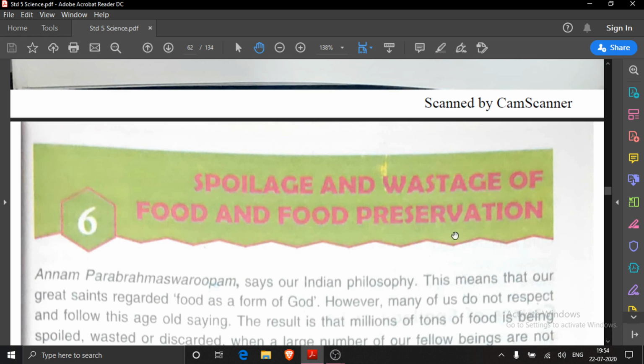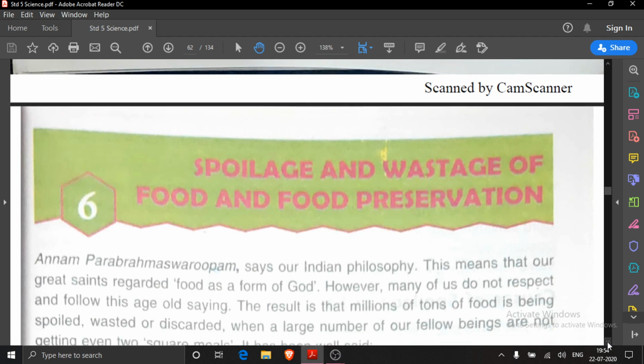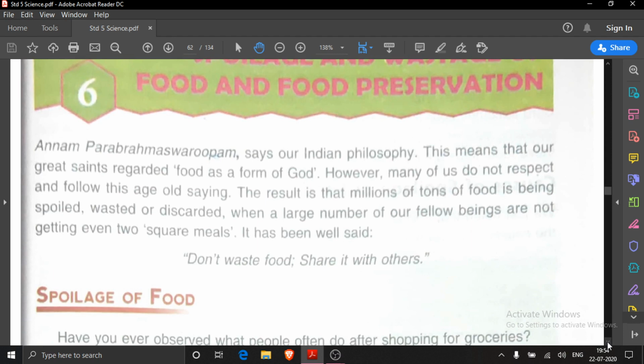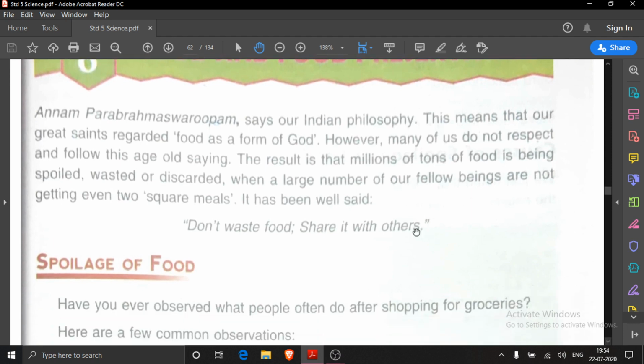And in this lesson, we have read various methods of food preservation also. Here one good thing is written: Don't waste food. Share it with others. If we have more than the required quantity of food, then what we should do? We should not waste it, but we should share it with others.